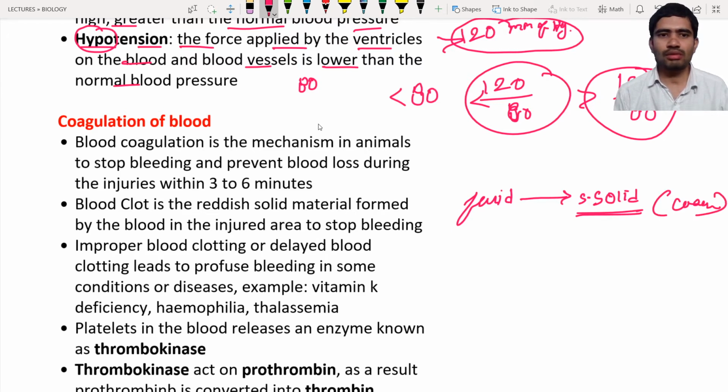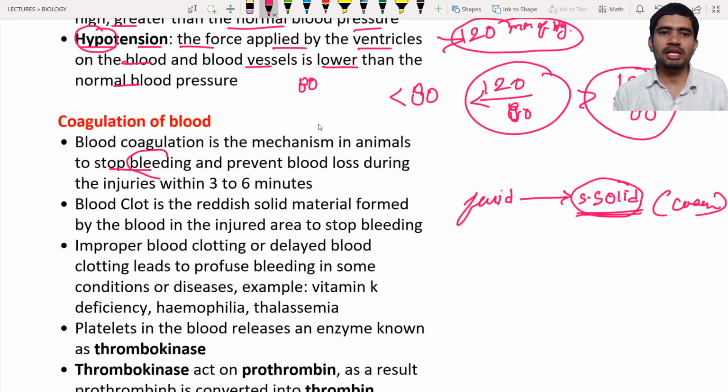Okay, so why is coagulation important? For example, if a person is injured, from the injured area the blood will leak out. So the leaking of the blood has to be stopped, and to stop it, the body has a beautiful mechanism known as coagulation of the blood. So blood present in the injured area is going to clot or form a semi-solid mass to prevent the blood loss, and the bleeding will be stopped.